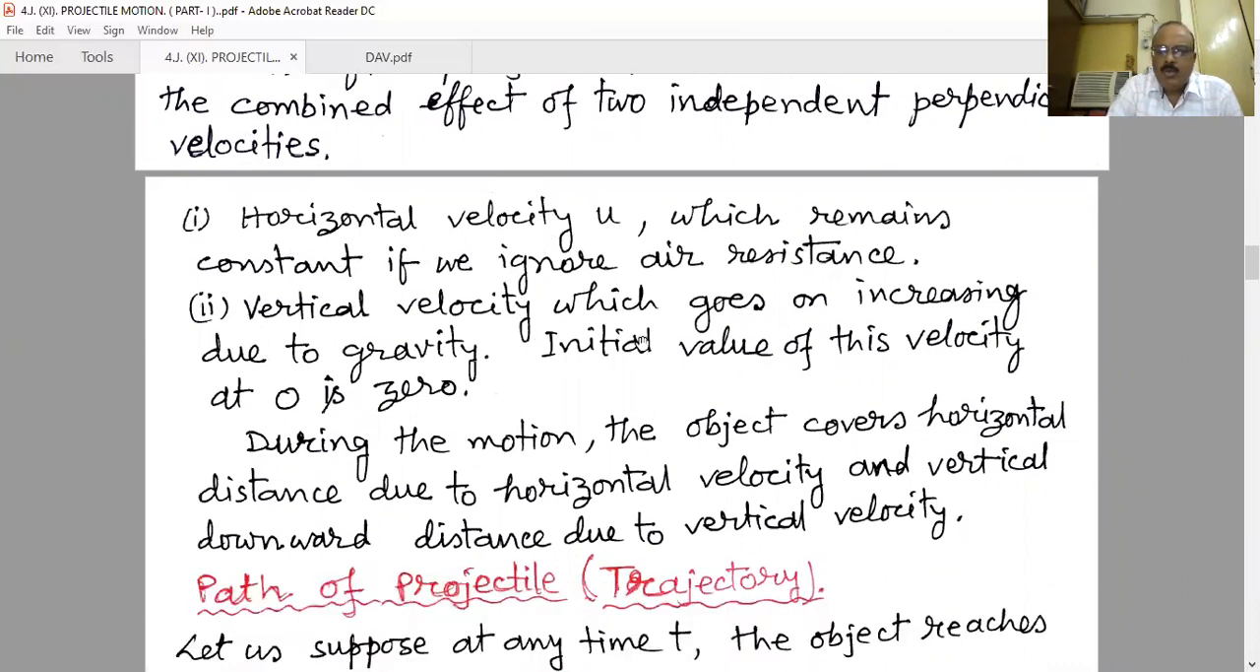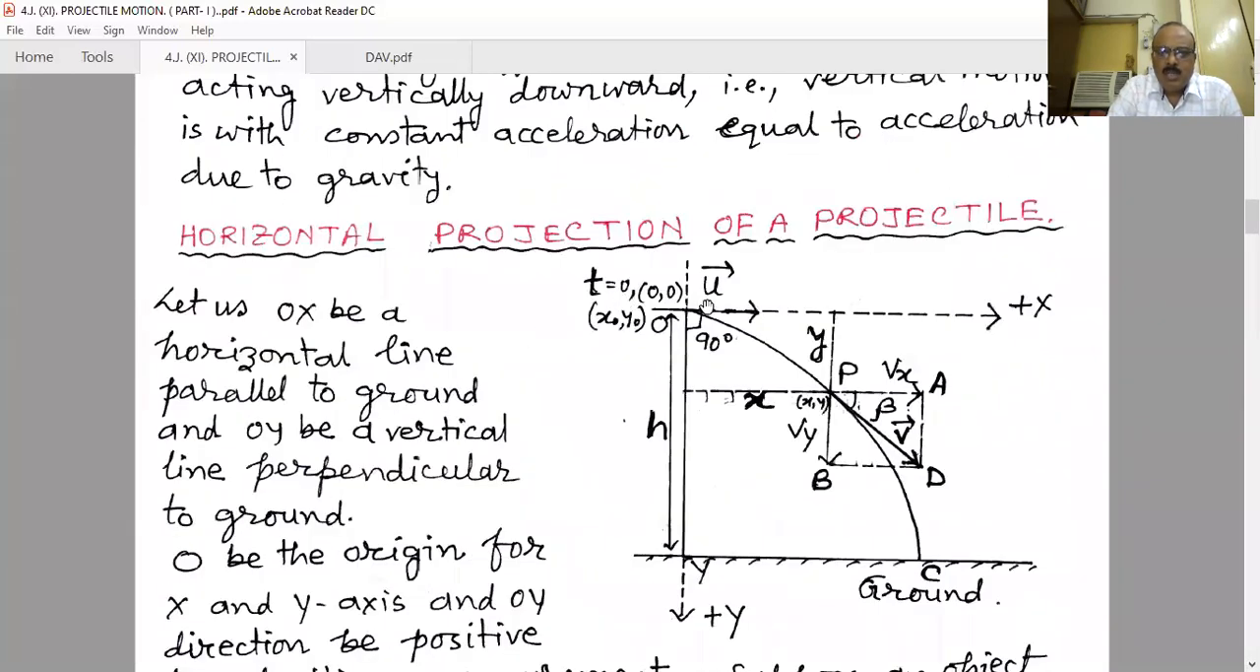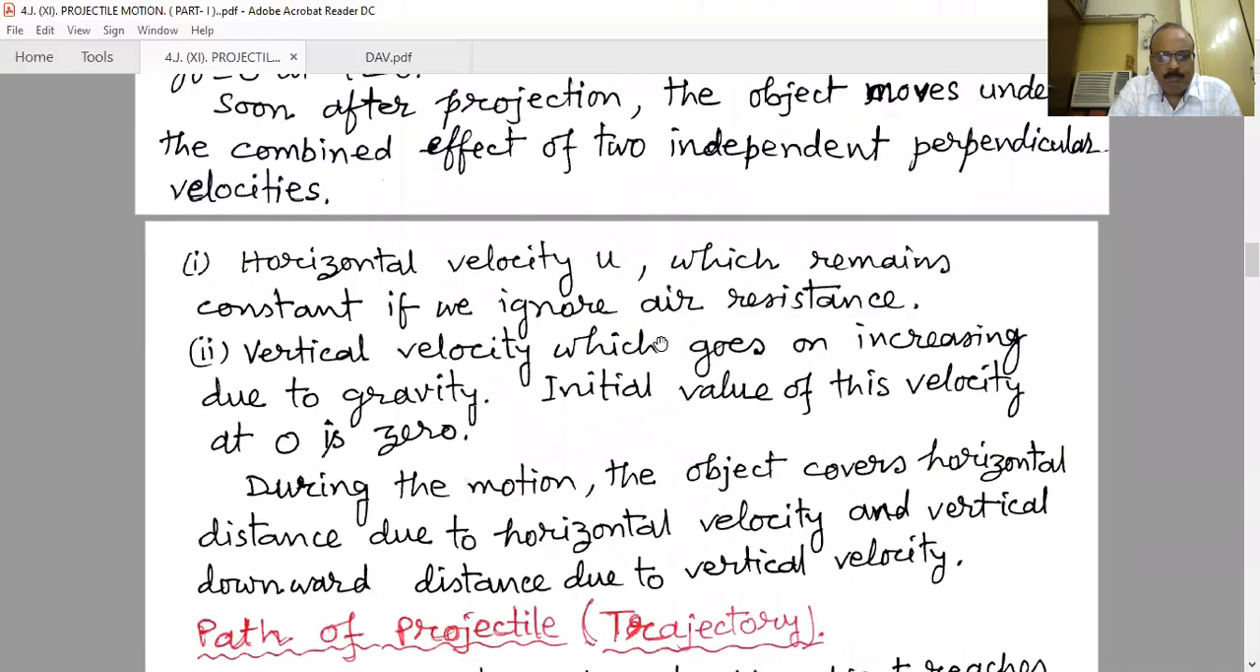The vertical velocity goes on increasing due to gravity. The initial value of this velocity is 0 at O, that means the origin has 0 initial vertical velocity. There is no initial velocity along the y-axis, that means no component of u along the y-axis, because if you consider this angle as 90 degrees, u cos 90 degrees along the y-axis is 0, there is no component of u. So at the initial time, there is only one component of the velocity, and that is u, along the horizontal direction.